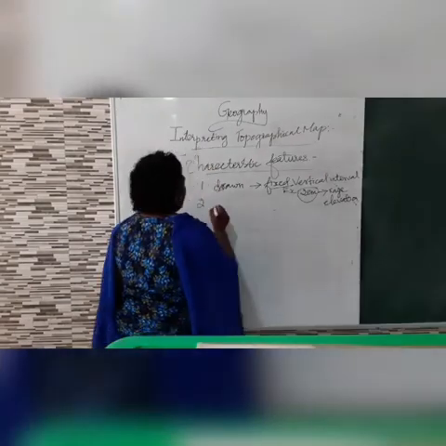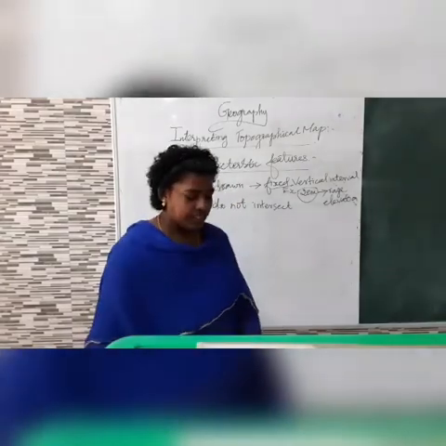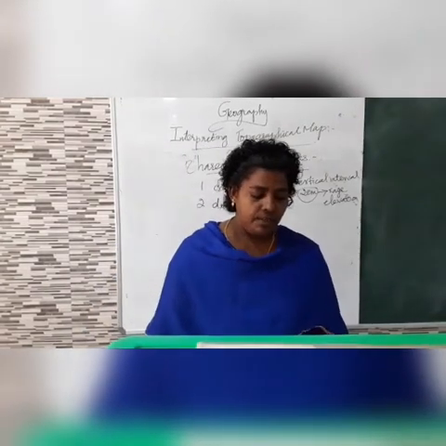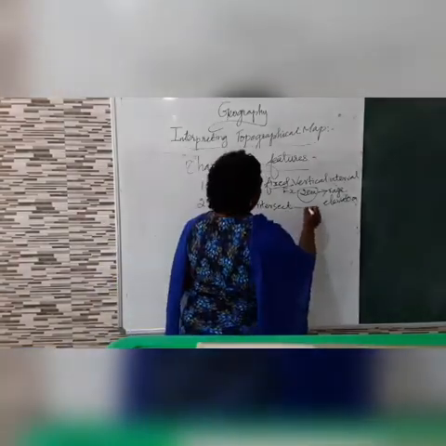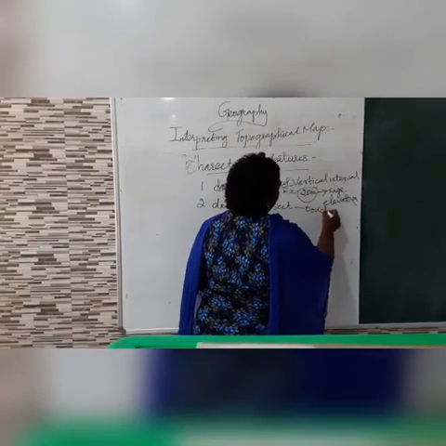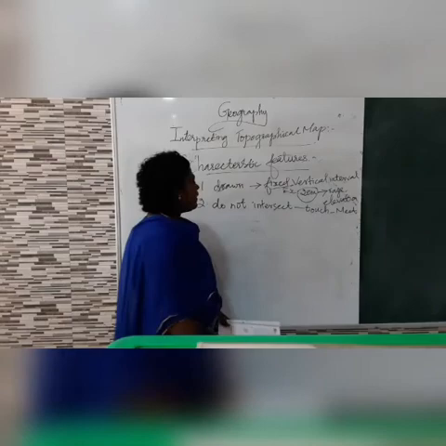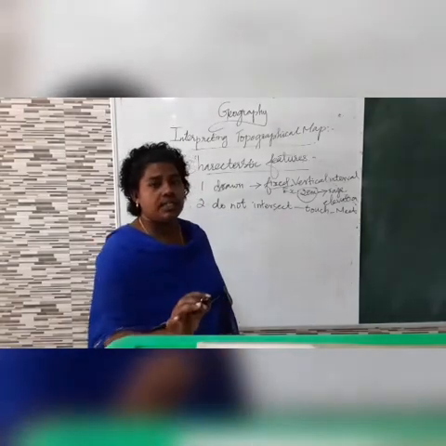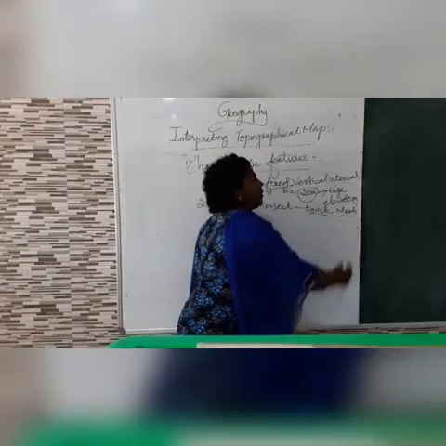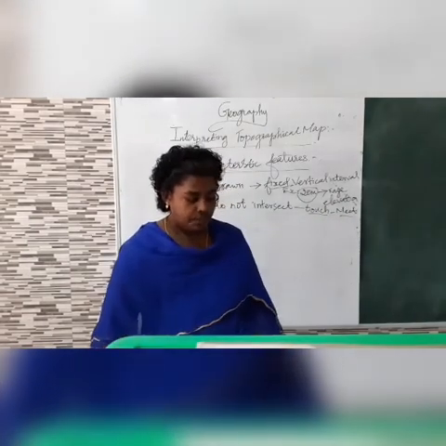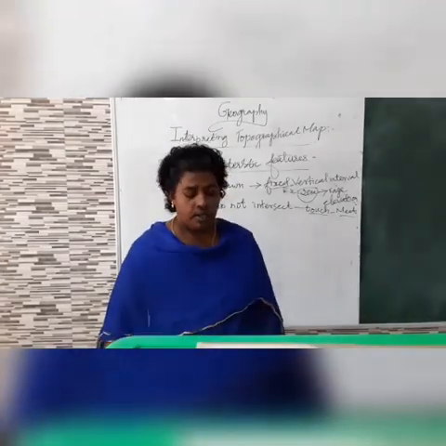Contour lines do not intersect or meet or touch each other anywhere. They also will not cross each other.